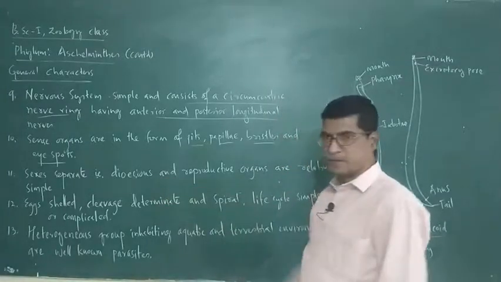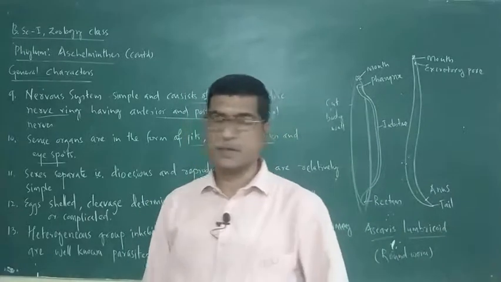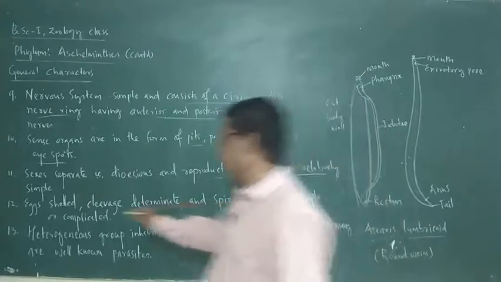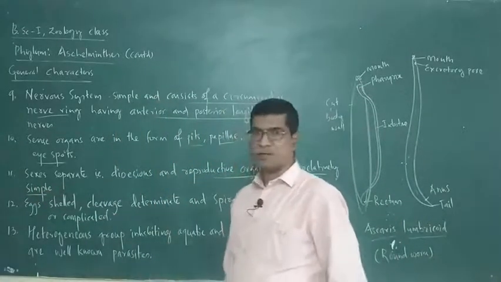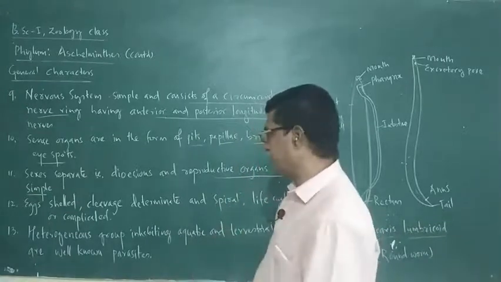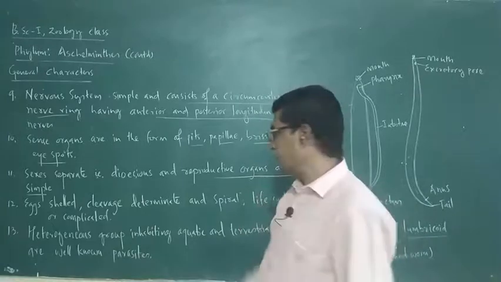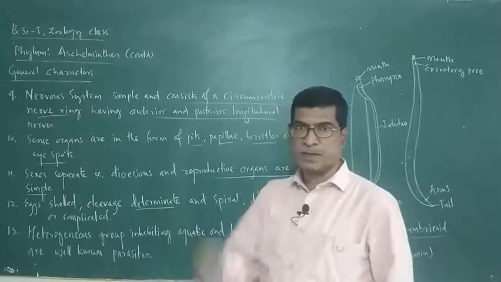Sexes separate. Both male and female sexes are separate, dioecious, and reproductive organs are relatively simple. Not that complicated. The eggs are shelled. A determinate type of cleavage is there.